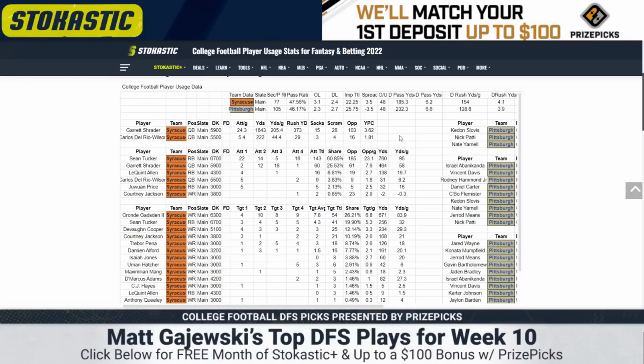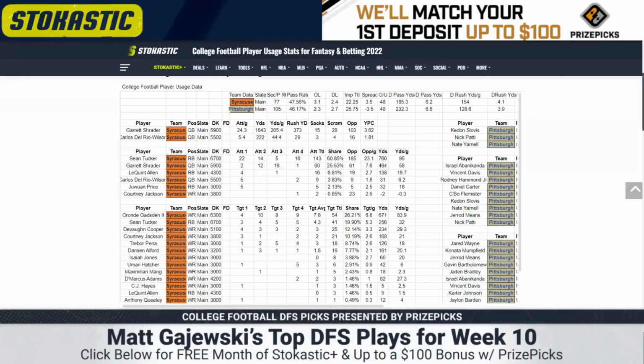Sean Tucker, his volume's gotten a little better. 95 yards per game on 23.1 touches. He wasn't cannibalized by Schrader getting benched last week, so, I mean, that's better for Tucker. He still has an awesome target share. Nearly 20%, 32 yards per game, 4.3 targets in the last 4, 5.3 in the year for Tucker. He's solid. Oronde Gadsden's the only player on the team with a consistent route rate for this team. 84 yards per game, 6.8 targets.